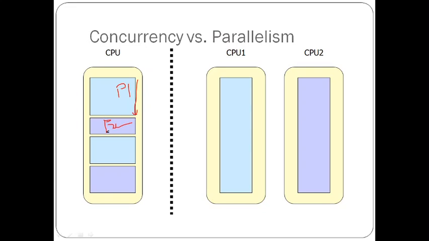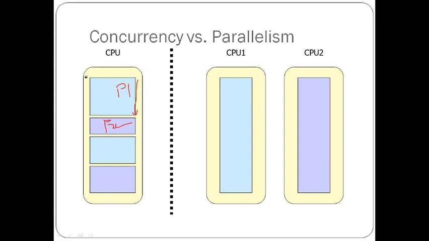Like that, the CPU is shared by process P1 and process P2. We think that they are working together in parallel, but they are not actually working parallelly. They are concurrently working, sharing the CPU. When the CPU is idle, another process enters the system and performs the operation. This is what actually happens, but we think that all these activities are parallel.